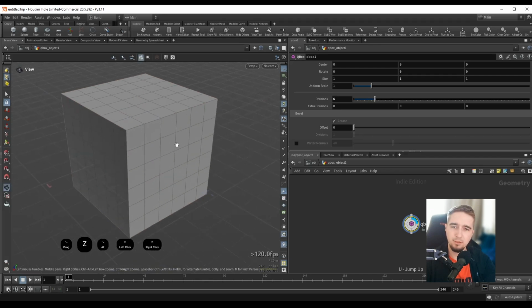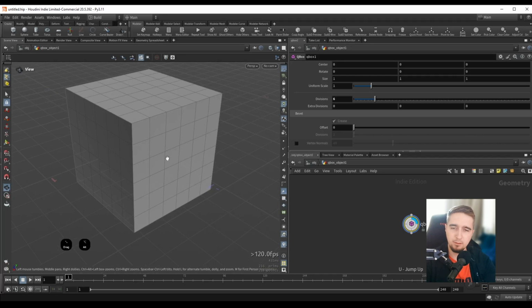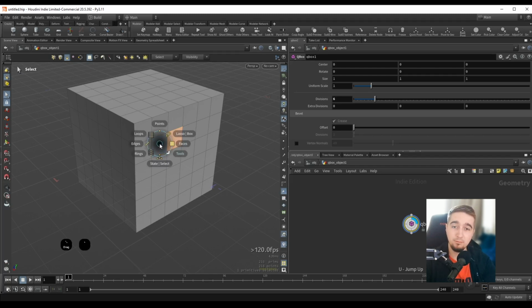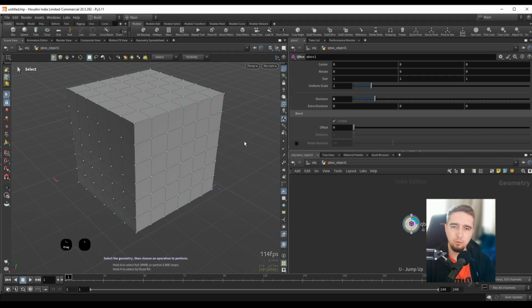And now, for example, if I want to do an extrude like I did earlier, we can press 4 to select polygons, but really a better way to select components in Modeler mode is if I hold down the tilde key. This will give us another radial menu, and we can either select the edges, points, or faces from over here. So all you would have to do is hold down the tilde key, hover over the faces, and this will go into face selection mode. And if I want to go into point mode, I will hold down tilde, go to points, release the hotkey, and now I can select the points.